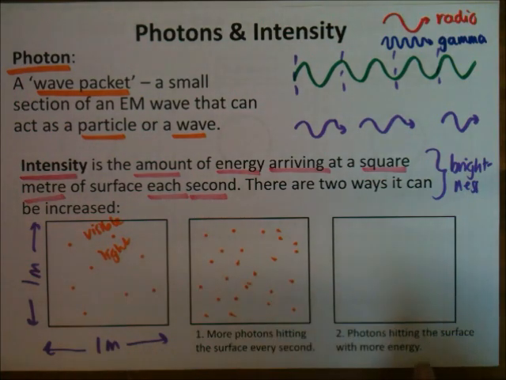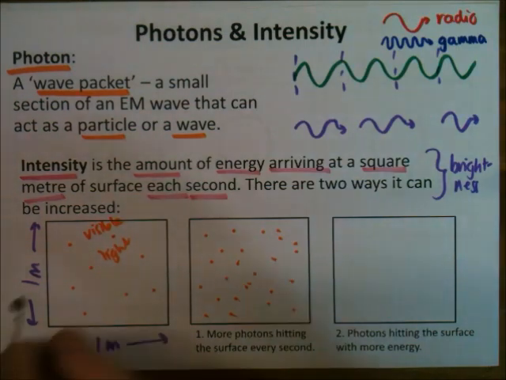The other way is to hit the surface harder. Okay, so if you were throwing paper balls at a surface, if you hit the wall with more force, you'd be adding more energy to the wall. The way we do this with photons is we can't throw them harder because we don't throw them. We throw an energy that has more energy. I throw a photon that has more energy at the wall. And we've just talked about that.